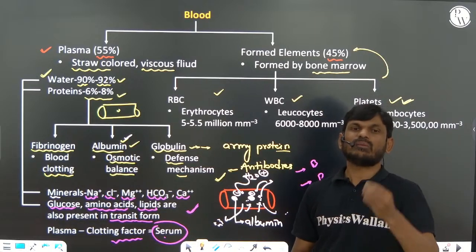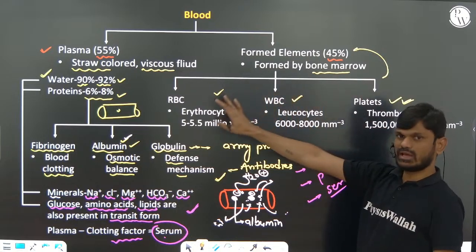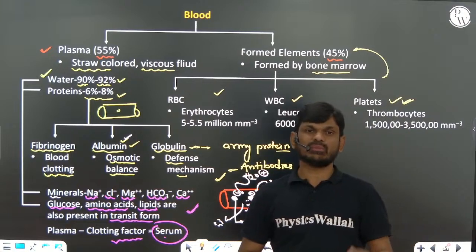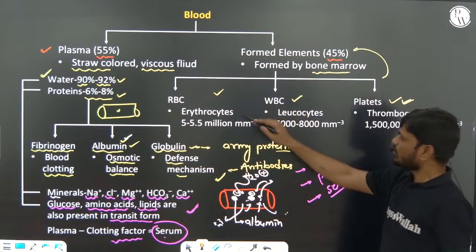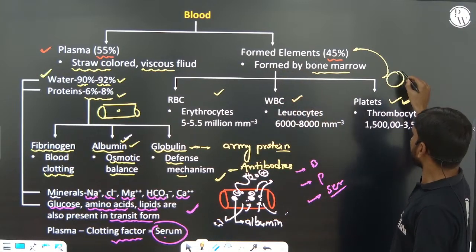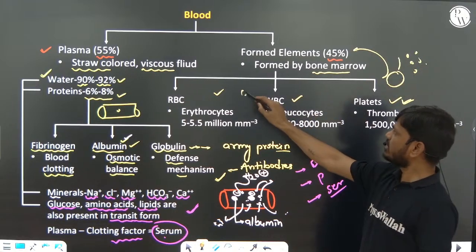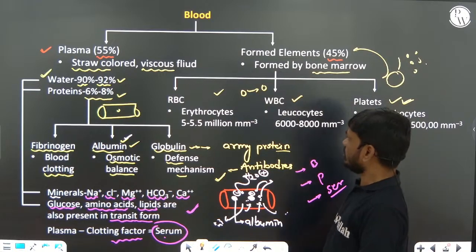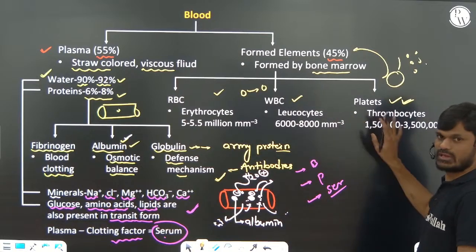Platelet formation is by fragmentation, the breaking of a cell, whereas here one cell is broken into small pieces, but in the others one cell develops into another cell. Next we will discuss RBC, WBC and platelets.